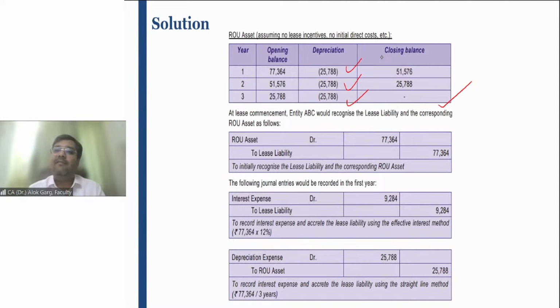Because lease is there in everyone's balance sheet, right? It is generally there in everyone's balance sheet. If I talk about Indus Tower Limited, which is a listed company, they have a right of use asset of close to 11,000 crores and they have a lease liability close to 13,000.